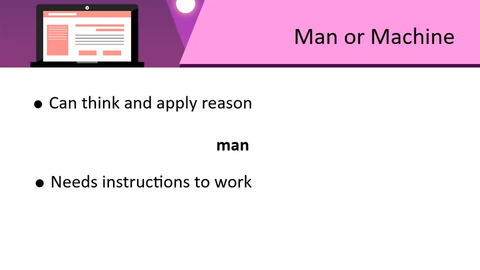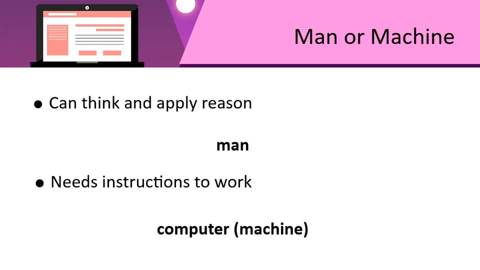This doesn't happen with a computer. You have to switch on a computer and then only will it work. You have to give commands and then it will process these commands and work. So, a computer needs instructions to work. But this is not true for humans. So this one goes to the computer.